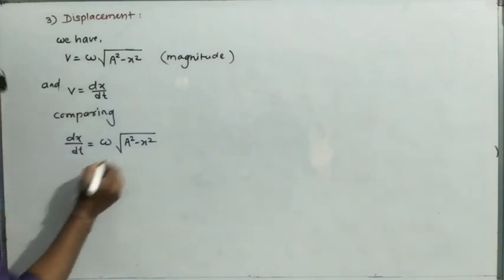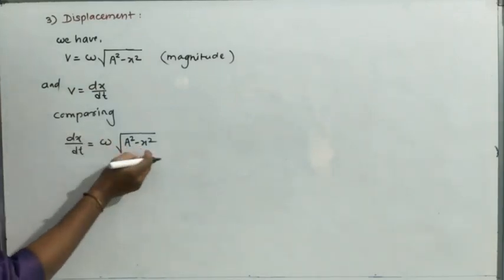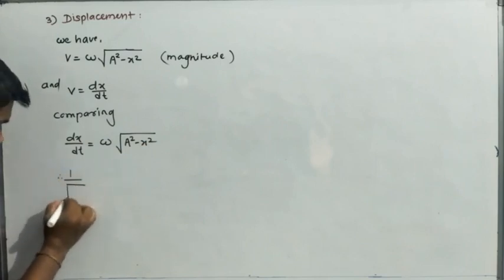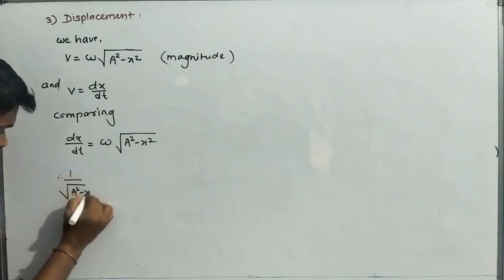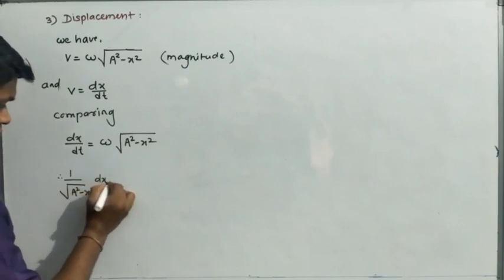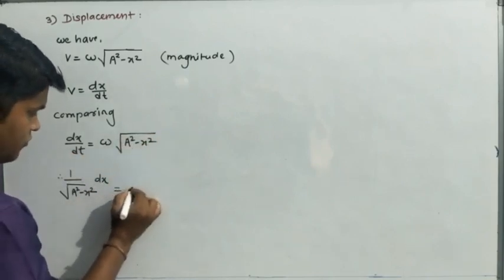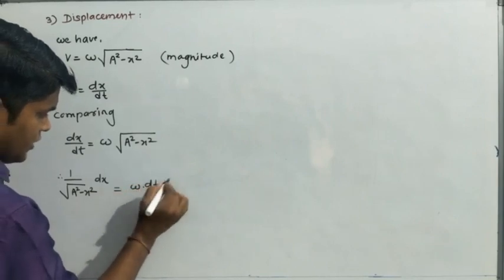Bringing the x term to one side, we get 1 upon under root a square minus x square into dx, and dt shifts to the other side, which is equal to omega into dt.